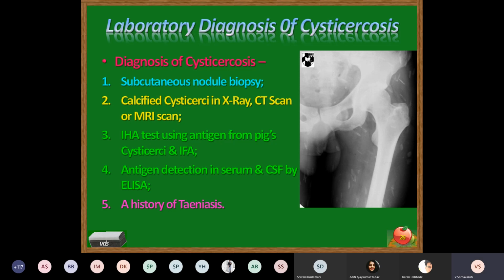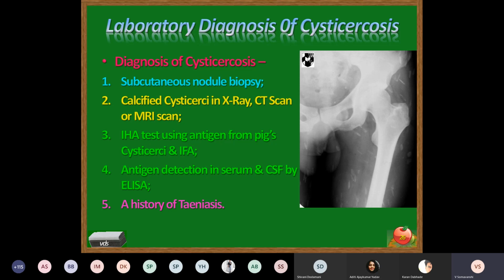And of course, a history of teniasis is very important, because if the person is suffering from teniasis, the adult worms are present in the intestine, which liberates the egg in the intestine. And such eggs may undergo disintegration of the outer embryophore, where the oncosphere is released in the intestine itself.